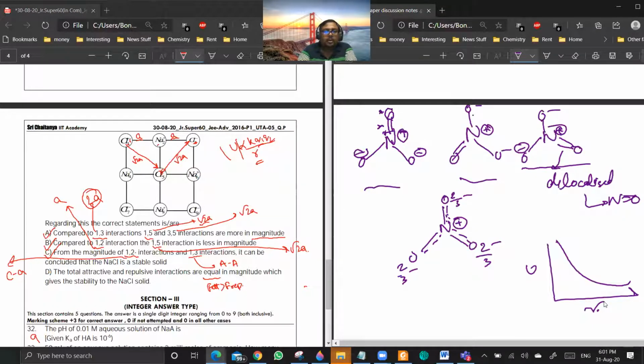So always remember that for two atoms or two ions to be together, there should be net attraction, not net repulsion. That is true for all types of association: the net attractive force should be more than the net repulsive force.